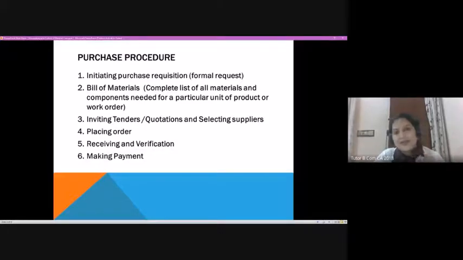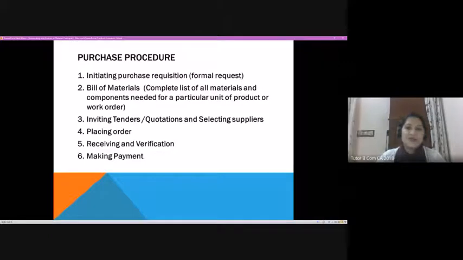Then the next step is verification. We receive the product, and we accept it only after verification. And then the final payment is made. Maybe an advance was paid at the beginning; the final settlement is done at the delivery of the product.